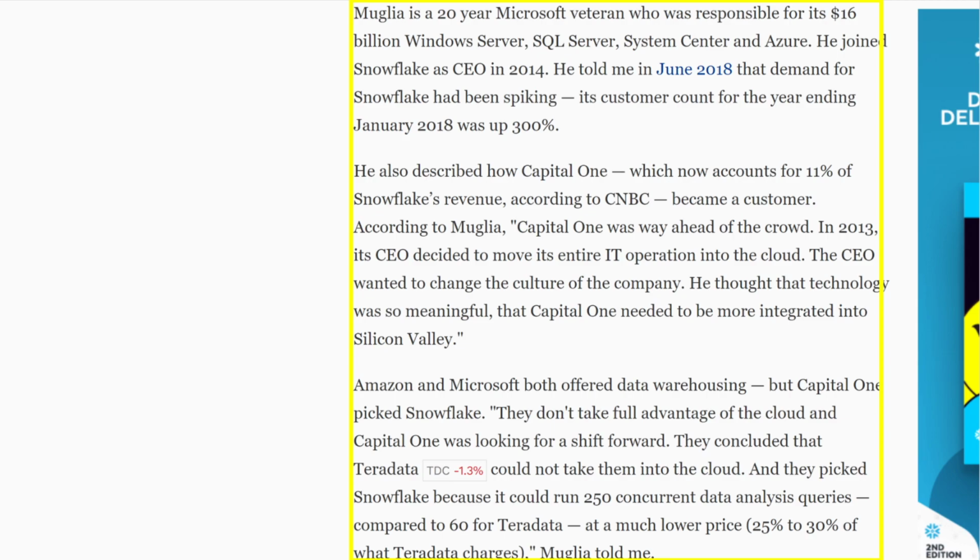They don't take full advantage of the cloud, and Capital One is looking for a shift forward. They concluded that Teradata could not take them into the cloud, and they picked Snowflake because it could run 250 concurrent data analysis queries compared to 60 for Teradata at a much lower price, 25% to 30% of what Teradata charges.